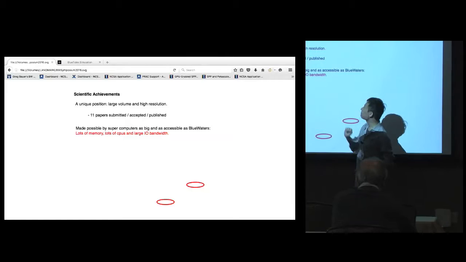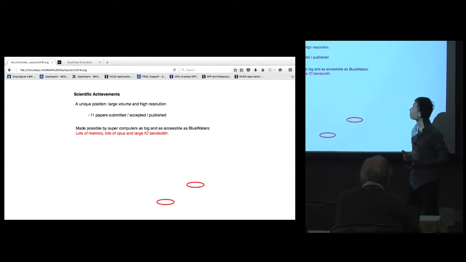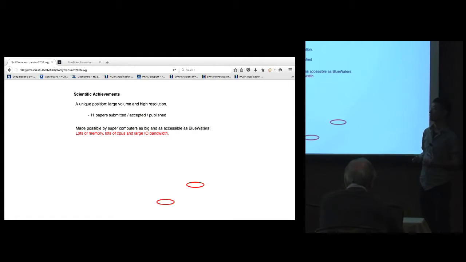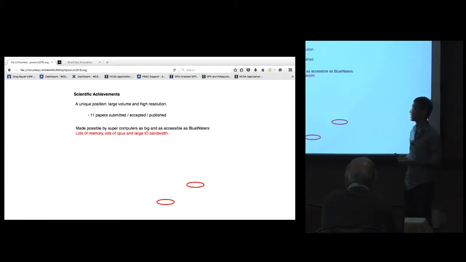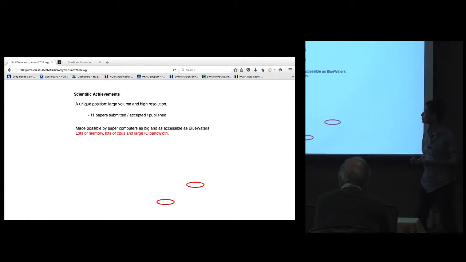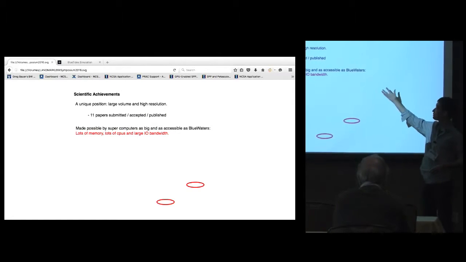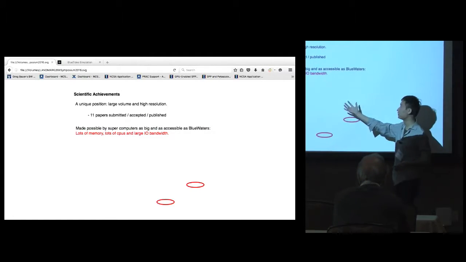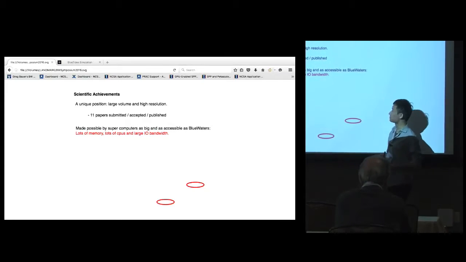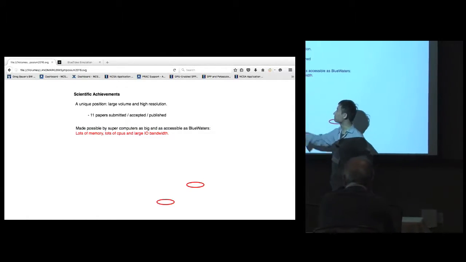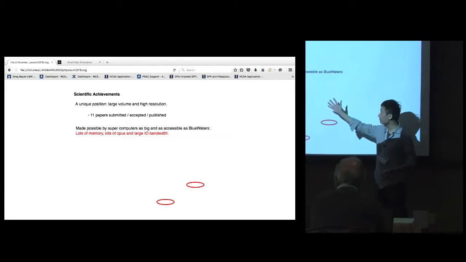The unique position of BlueTides, with this large volume and high resolution, means we can publish papers about high redshift that nobody else can talk about, and quantitatively make predictions that nobody else can. We've published 11 papers so far. They are either published or in the pipeline being peer-reviewed. All of this progress is made possible by a supercomputer as big and as accessible as Blue Waters, because we need a lot of memory, a lot of CPUs, and a lot of I/O bandwidth.